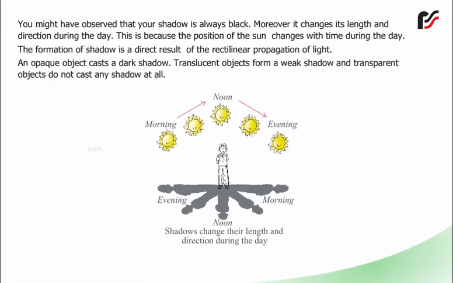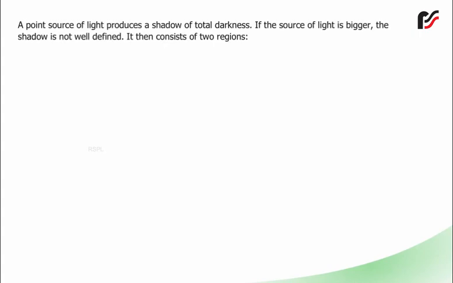An opaque object casts a dark shadow. Translucent objects form a weak shadow, and transparent objects do not cast any shadow at all. A point source of light produces a shadow of total darkness. If the source of light is bigger, the shadow is not well defined. It then consists of two regions.